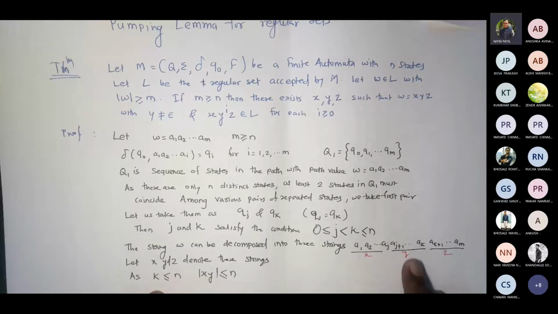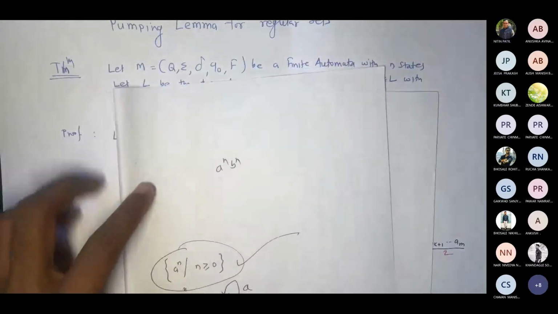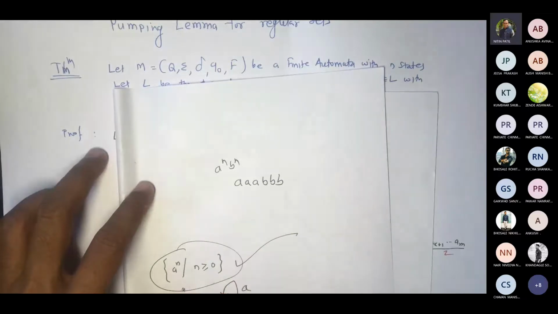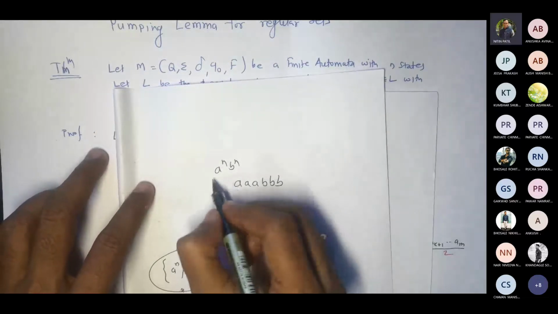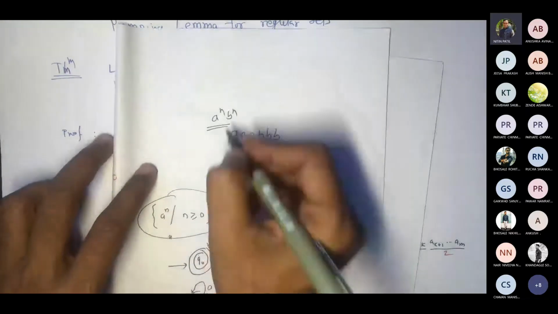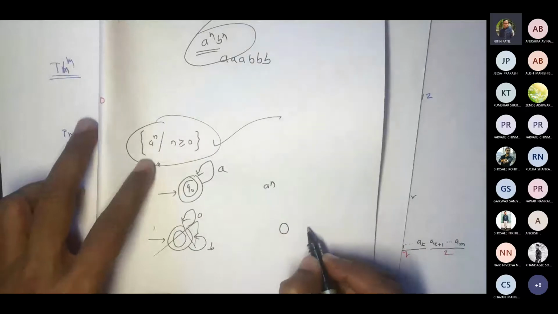Now, if Y, this K, suppose I have 4 states, and if I try to divide the string into 3 parts. For example, let me talk about a string A raised to N, B raised to N. Now, let me take A, B, B, B. If I try to draw, for example, an FA for this, or for example, I cannot draw it here. Let it be A raised to N. So, can I draw like this?